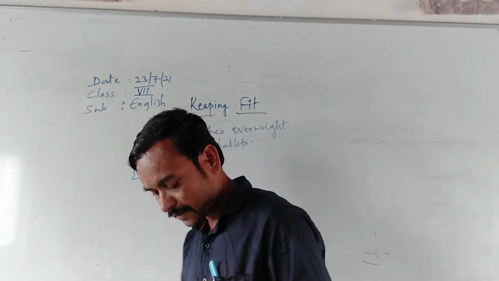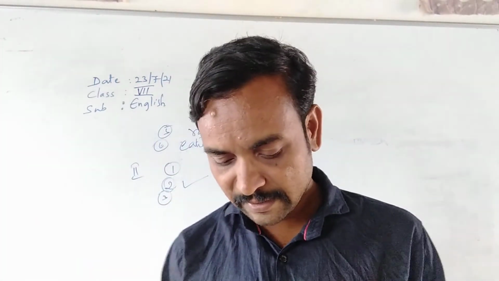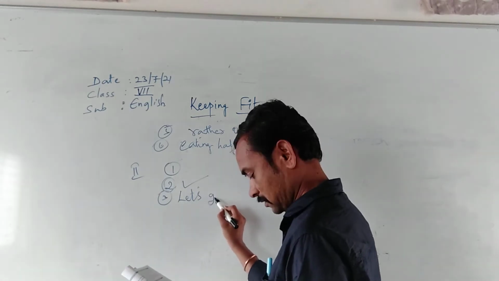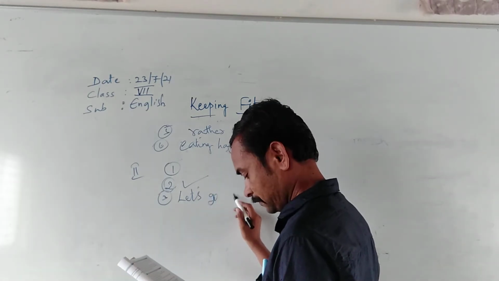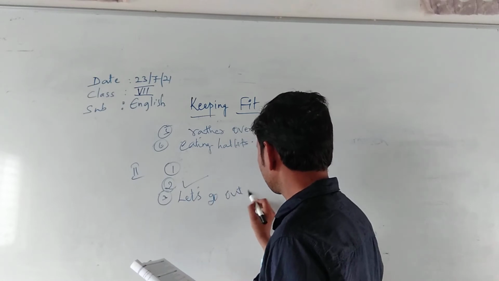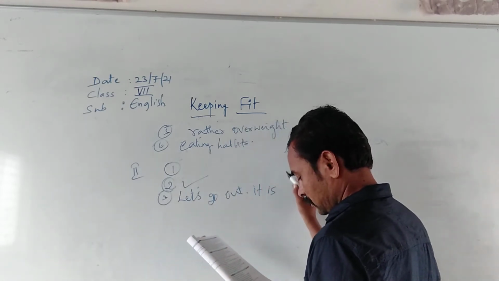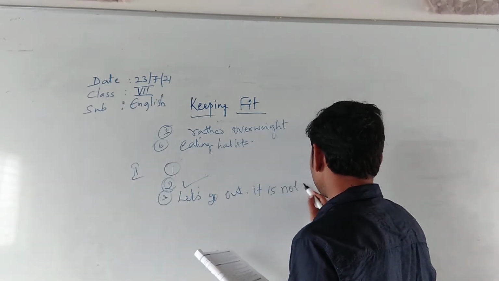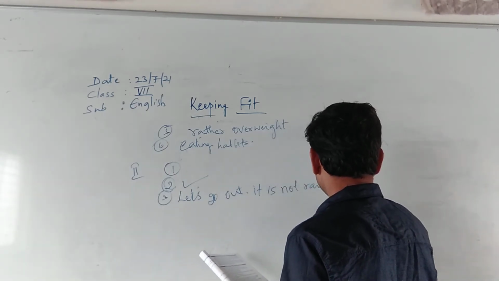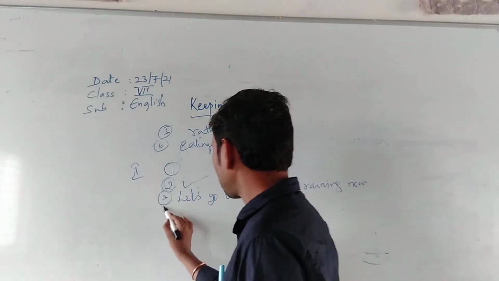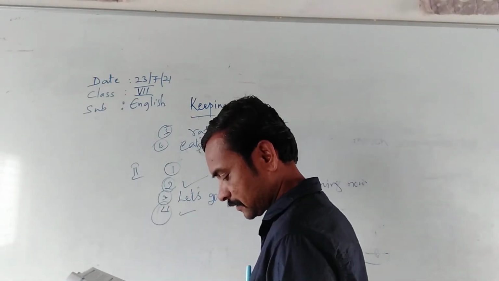Look at the third sentence. Let's go out. It is raining now. Let's go out. It is not raining now. Fourth one is right.